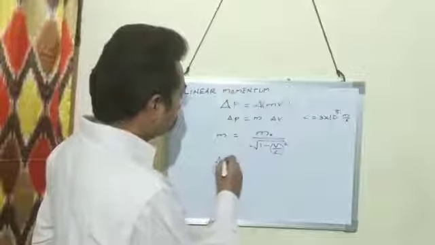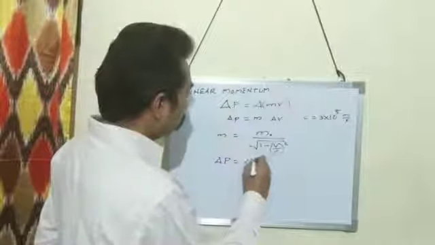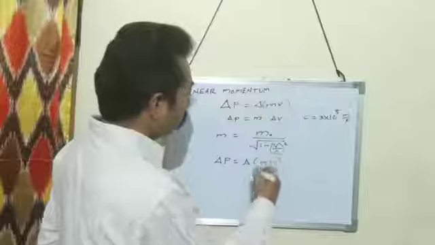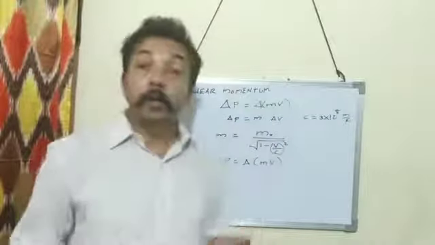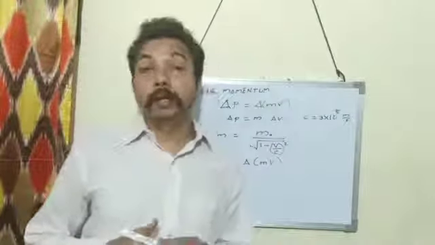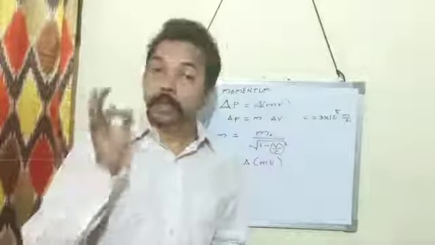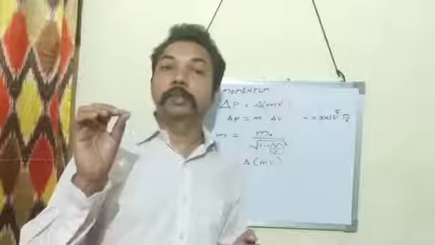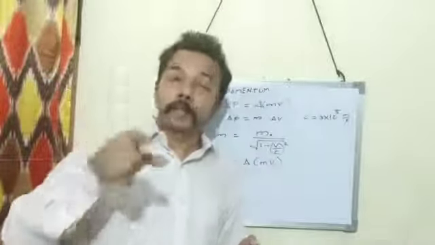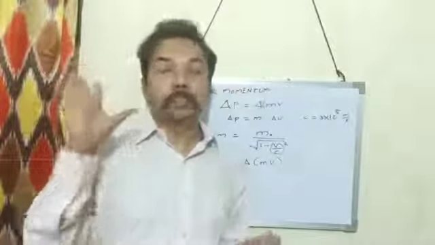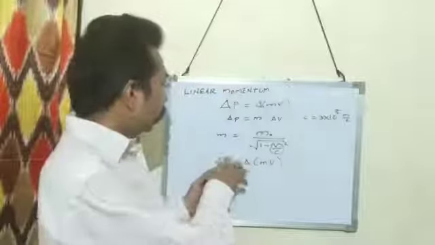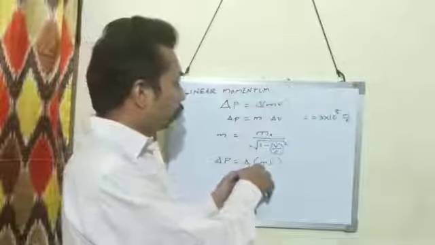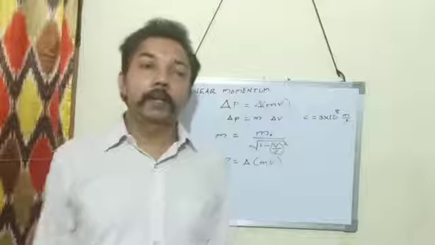Change in momentum depends on change in mass and velocity. When a body is moving with a speed more than the speed of light, the actual mass is different from the rest mass. In that case, change in momentum depends on change in mass and velocity.